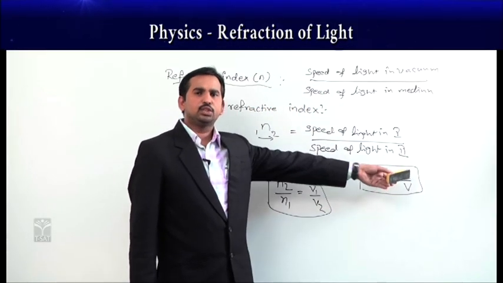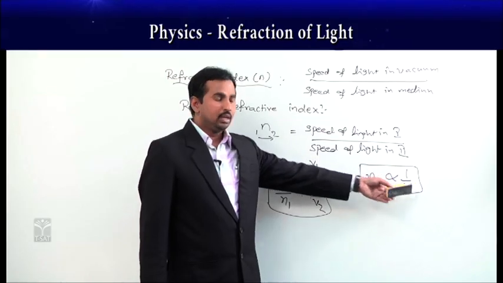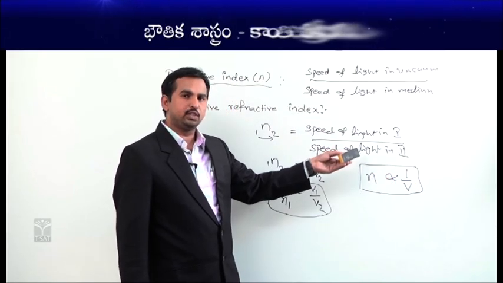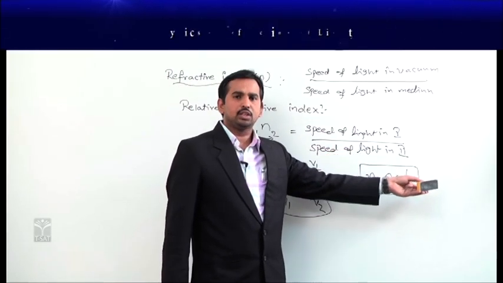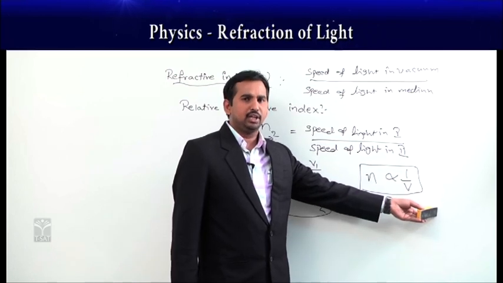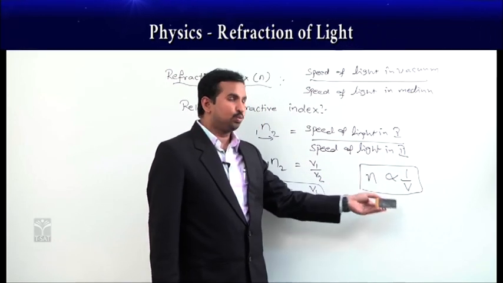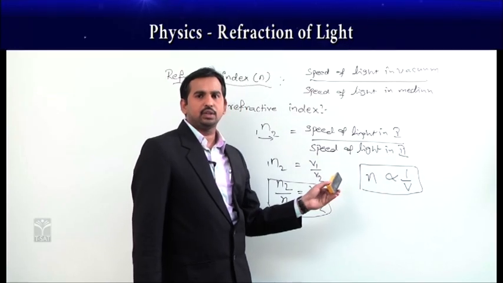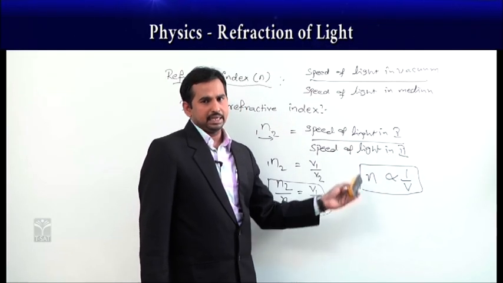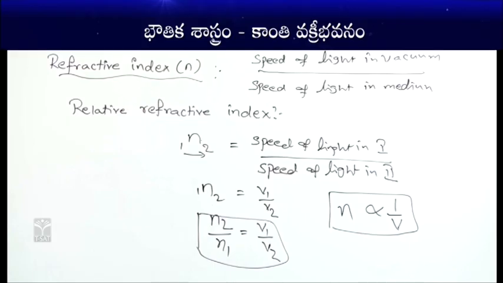When the refractive index is more, the speed of light is less in that medium. If the speed of light is more, the refractive index of the given medium is less.